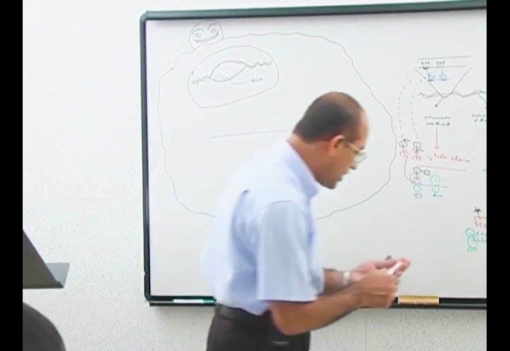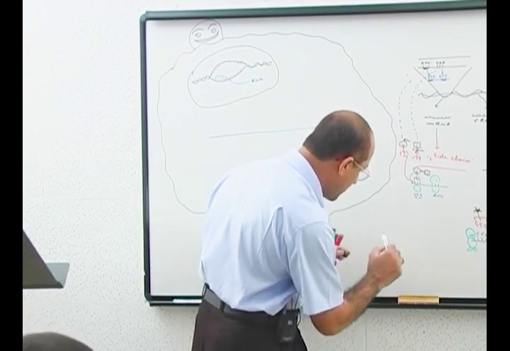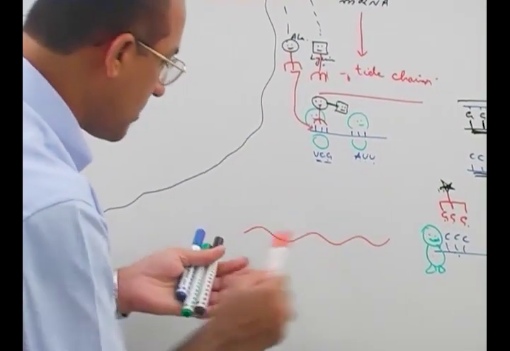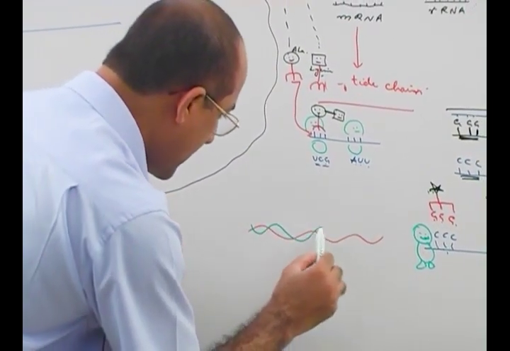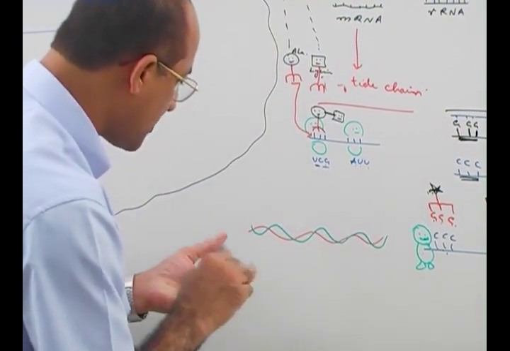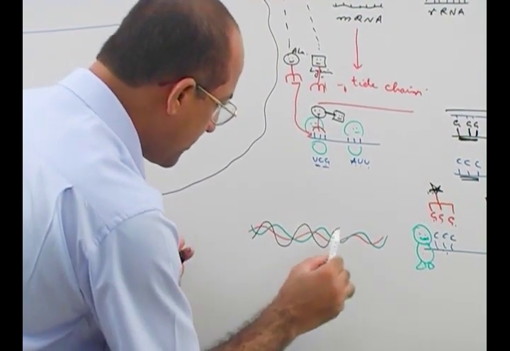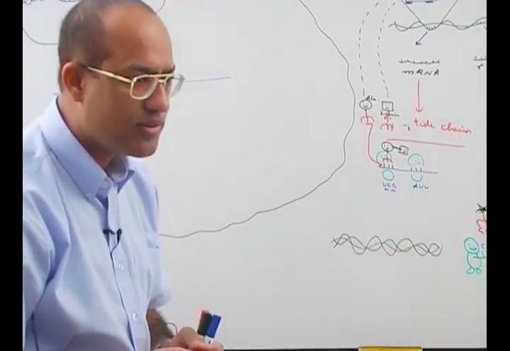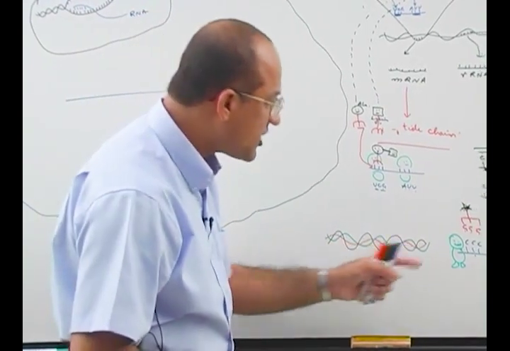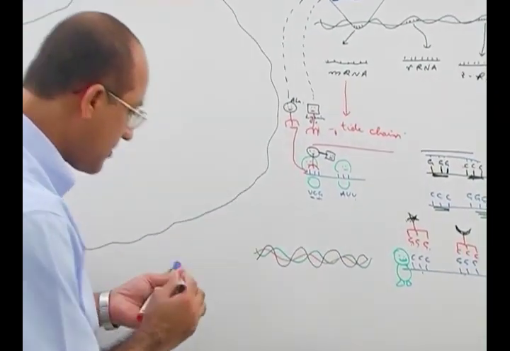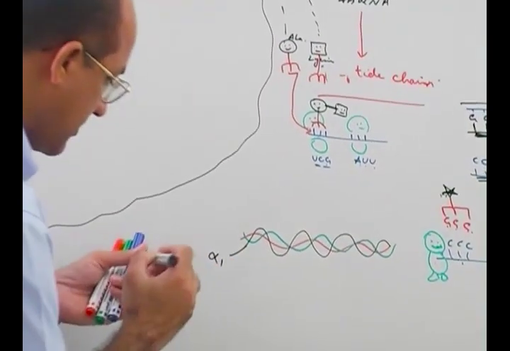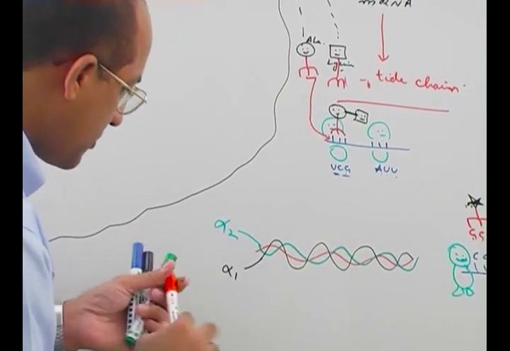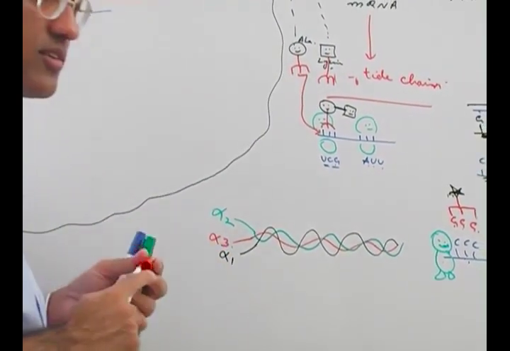Later on I will tell you that a collagen molecule is made of 3 peptide chains making a triple helix. This is one peptide chain, this may be another peptide chain, and this may be still another peptide chain. So a collagen molecule is basically a triple helix of peptide chains. These peptide chains are called alpha chains. What are they called? Alpha chains. Let's suppose this is alpha 1 chain. Let us suppose this is alpha 2 chain. Let us suppose this is called alpha 3 chain.